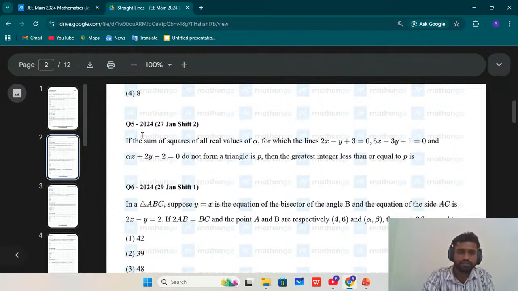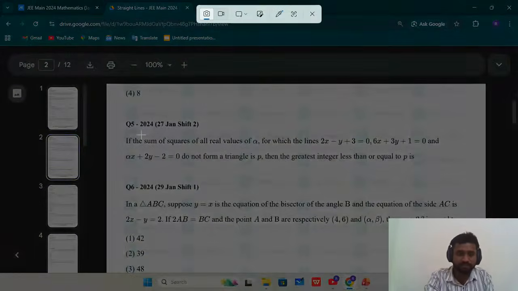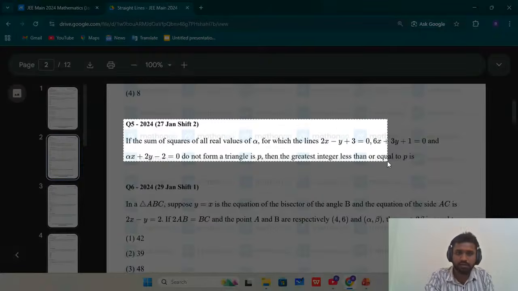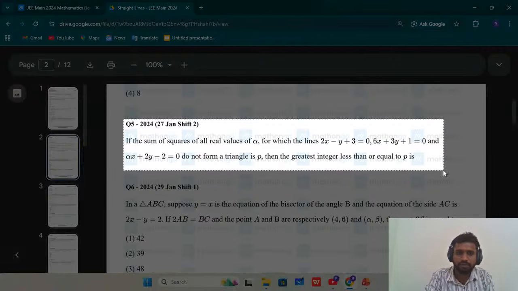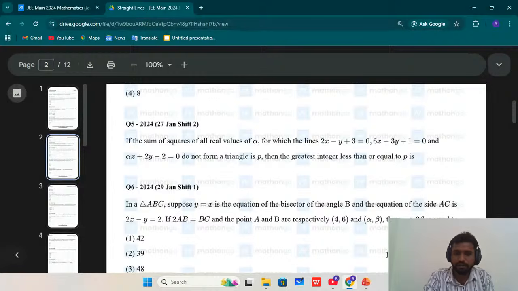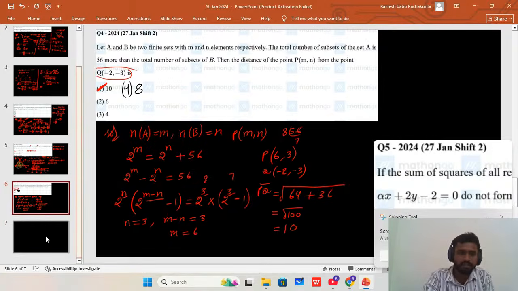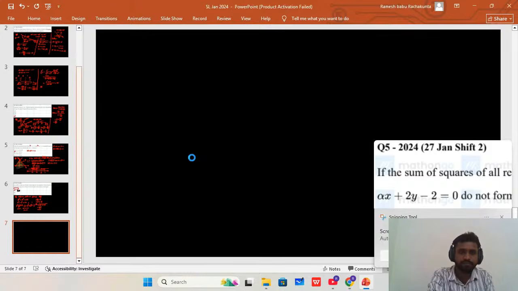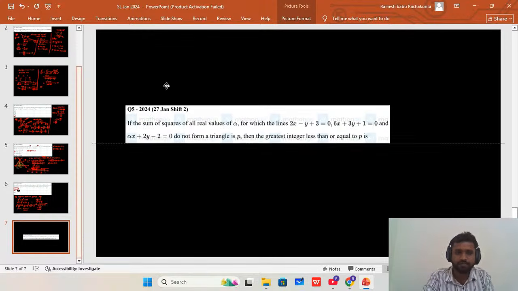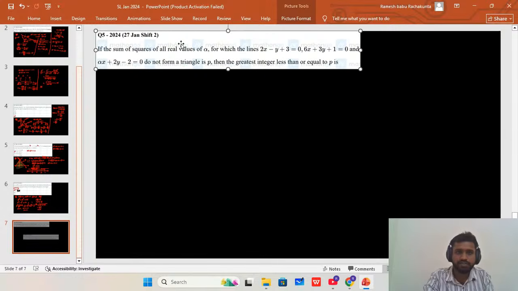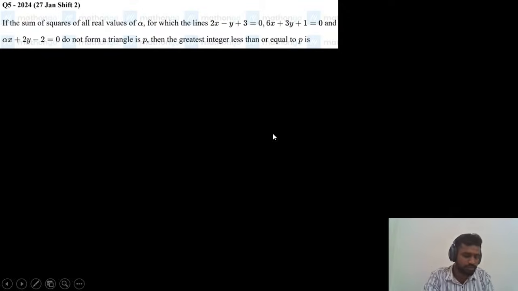So this is the fifth question. I am copying the fifth question here. Copied, and I am pasting it in a new slide. Is it visible? Fifth question. Let me know in the comment box. Is it visible? Yes.